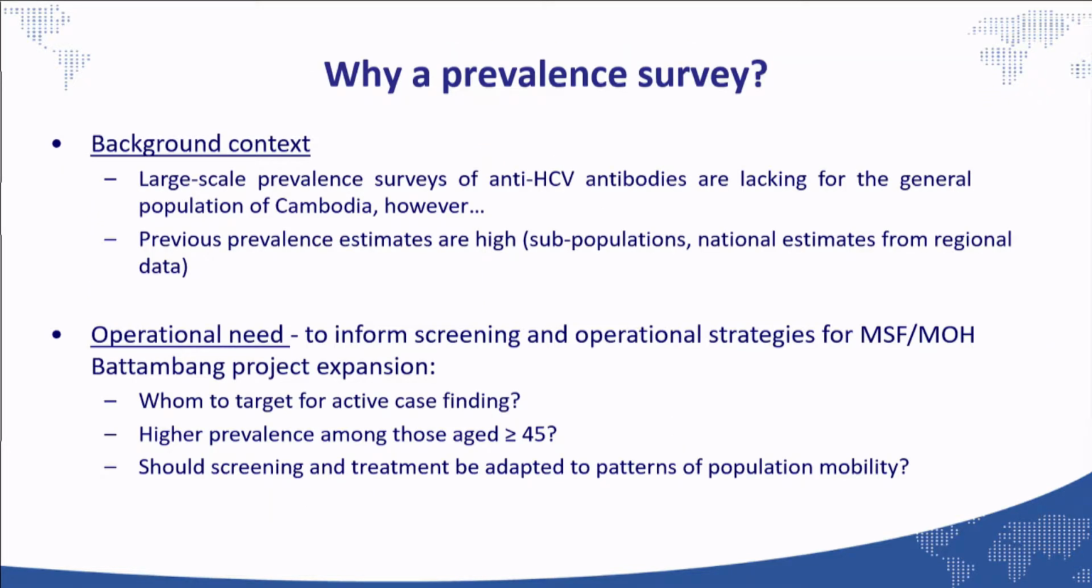So why is a prevalence survey needed? Because a large-scale prevalence survey of anti-HCV antibody is lacking in the general population in Cambodia, and previous prevalence estimates are very high. It is also operationally needed to inform the screening and operational strategy for MSF as well as the Ministry of Health, mainly in Battambang province, for the expansion, to identify who to target for active case finding. Prevalence is higher among those aged 45 years and older, and screening and treatment should be adapted to the pattern of population mobility.